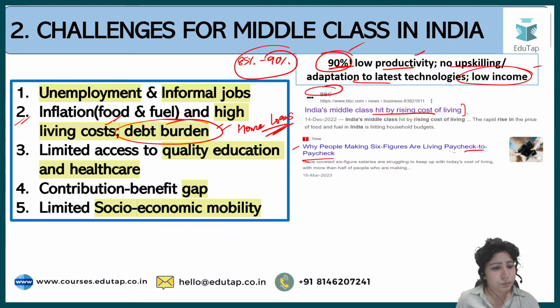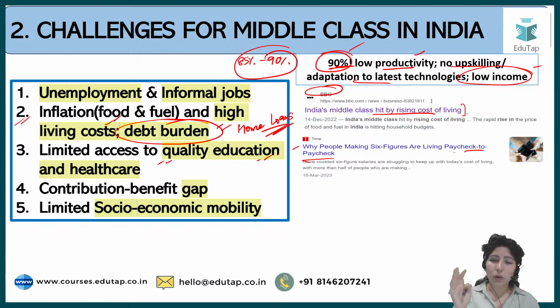Then we have limited access to quality education and healthcare. Why am I saying this? Limited access to quality education and healthcare, because of the social divide. You cannot just go to any hospital or any dispensary if you come from middle class families. You have to live in a society, and you need to send your children to a certain good quality school, because somewhere or the other they are competing with their relatives. They want that we should maintain that status.